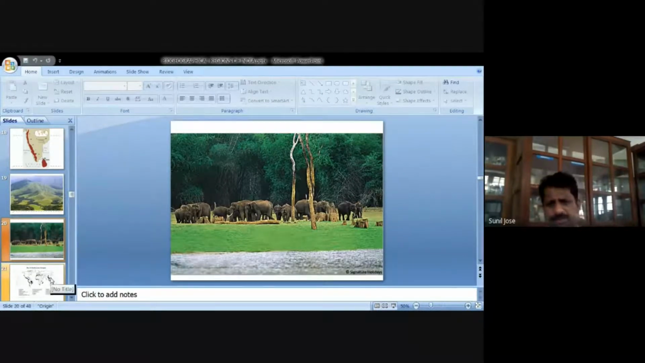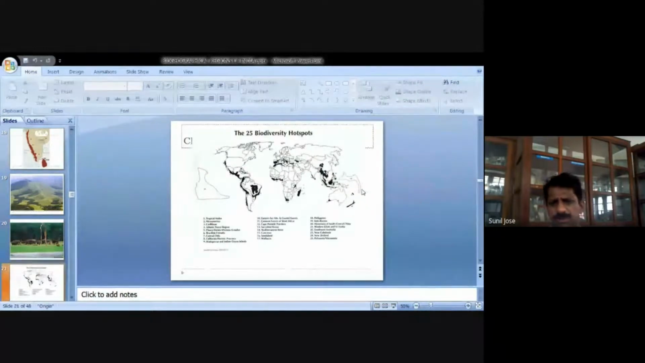And in this case you can find different elephants with their calves together. Here you can see the 25 biological hotspots of the world, and 2 hotspots are in India. One is the Western Ghats, the other is the northeast Indo-Burma. These regions are categorized as biodiversity hotspots because they have a lot of endemic species. Endemic species means a species present only in this area.